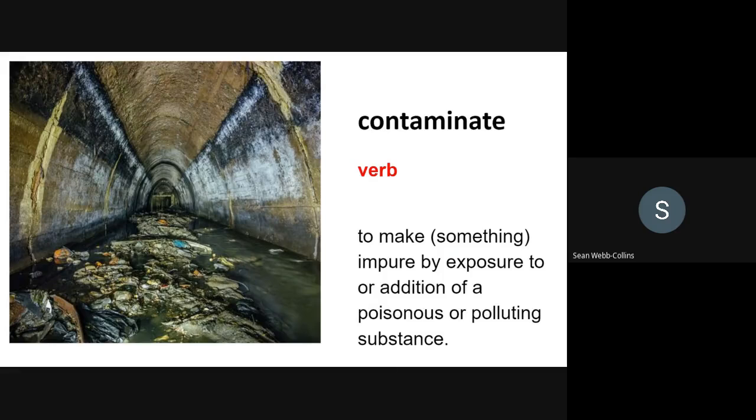A contaminant is the substance or chemical, for example, that causes the contamination. So again, what are the word forms? Contaminate, verb. Contamination, noun. A secondary noun, a contaminant.